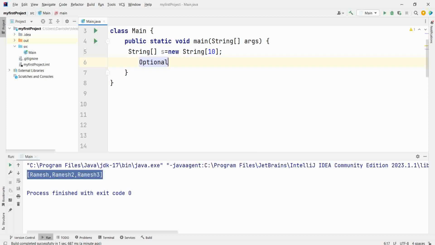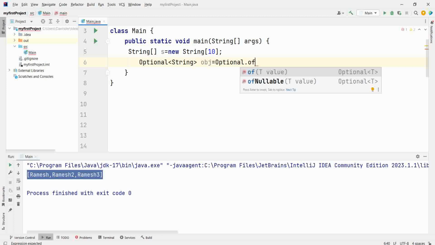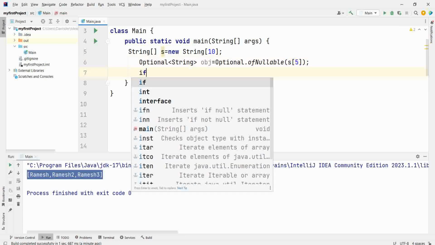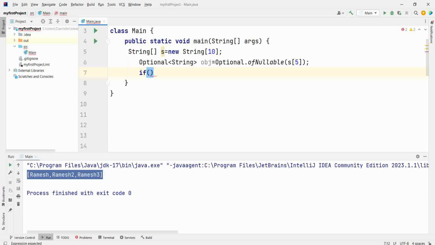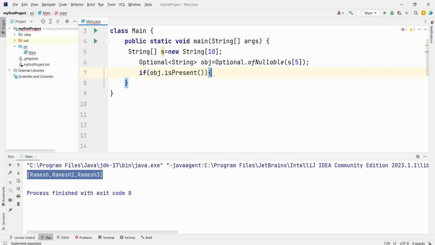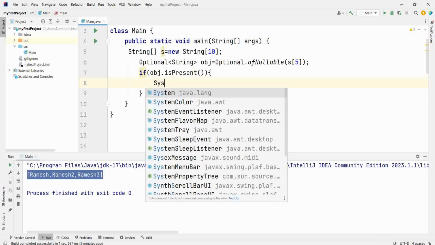You will write Optional, you will give the type, object equal to Optional dot ofNullable. This is the way to write it. You want to deal with s5, then write s5 here. Now you can use it directly, like if object dot isPresent, then print it.